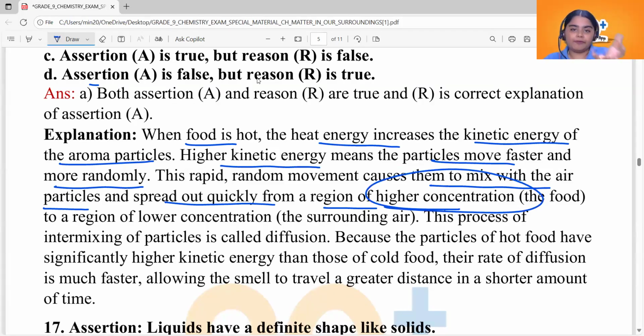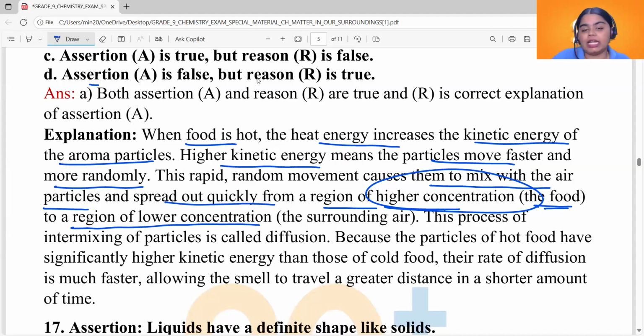Higher concentration is the food. The food contains a lot of particles that give you smell, right? So that is the region where you have higher concentration of particles that will give you smell. Higher concentration means higher amount. So higher amount of particles that give you smell is there. Where do you have that? It is there on or near the food. And then these particles that give you smell move quickly from a region of higher concentration to a region of lower concentration. Lower concentration is the air.